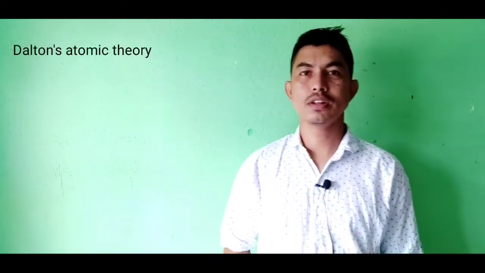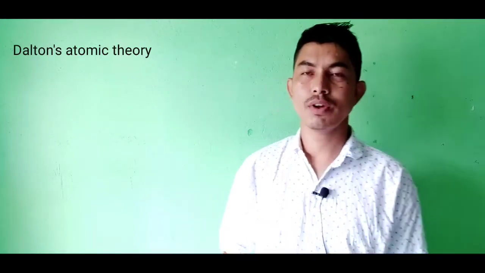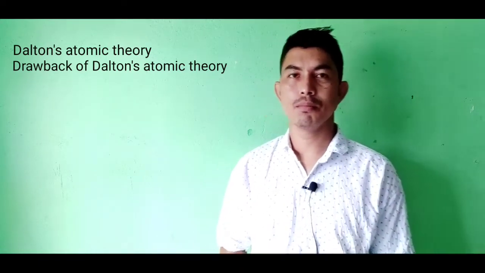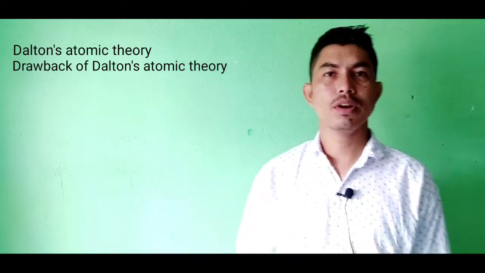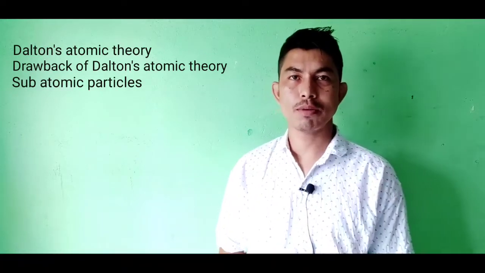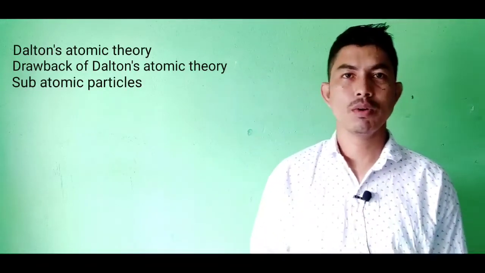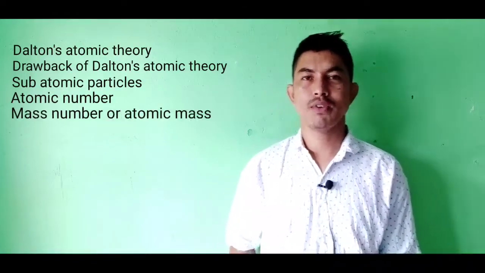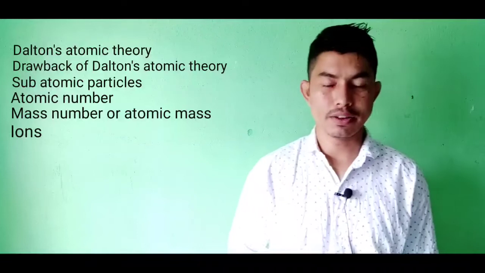Today we will be discussing the atomic structure, the fourth chapter of your chemistry textbook. In this chapter we will consider the following things. We will consider Dalton's atomic theory, and we will also read the contradiction of Dalton's atomic theory with the modern atomic theory. Then we will discuss the three subatomic particles, and then we will also discuss the atomic number, the mass number, and finally the formation of ions.